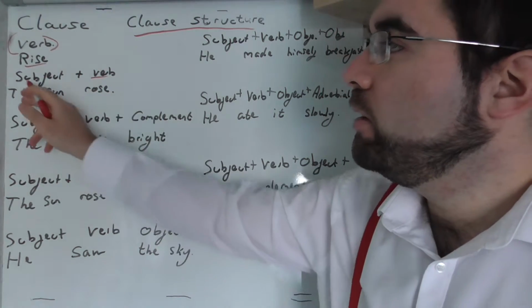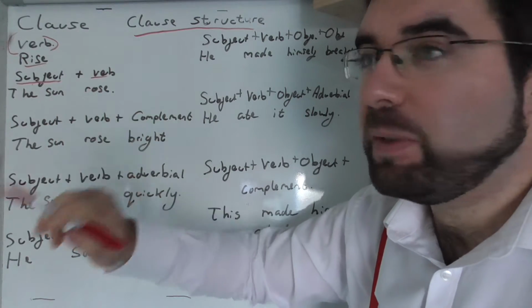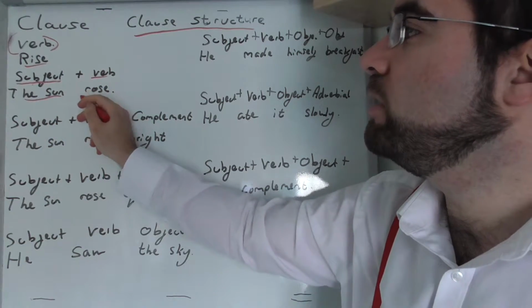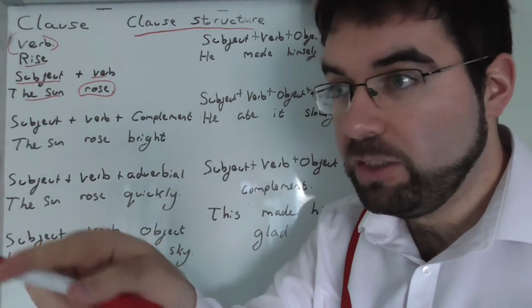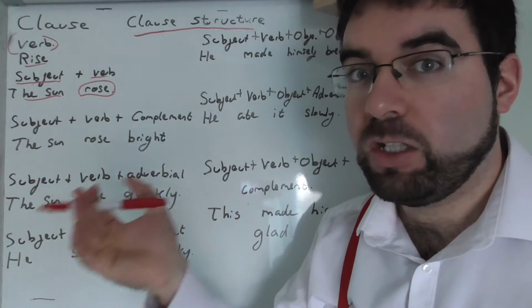Subject and a verb. Who the sentence is about. The sun did something. The sun rose. He rose. They rose up.